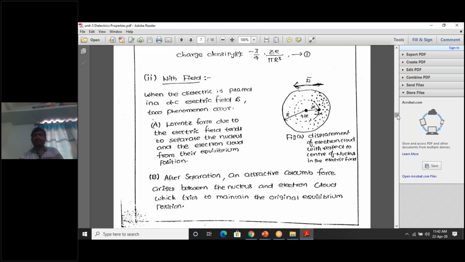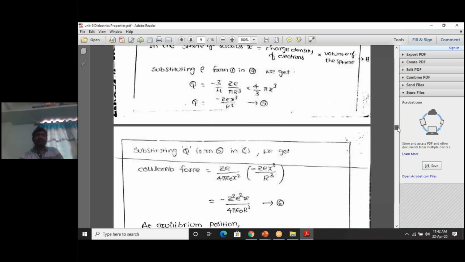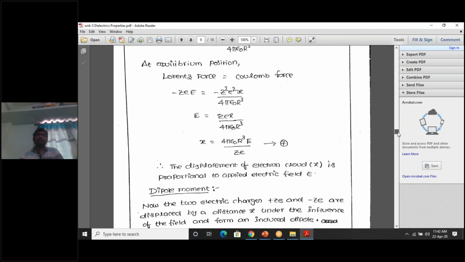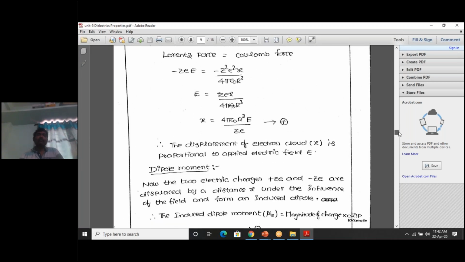Sir, you derived this entire expression to calculate x? Yes, for some time. Okay. Sir, you know x, then what is the use of calculating x? So then I need to calculate a dipole moment.